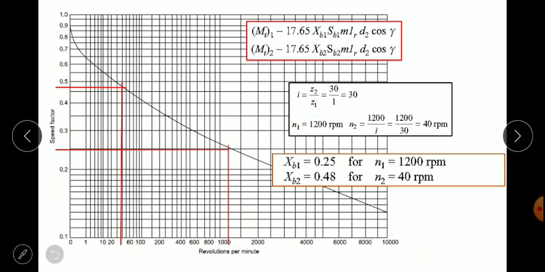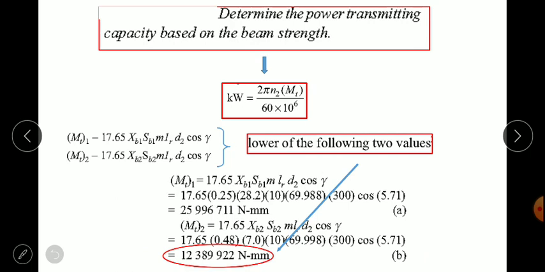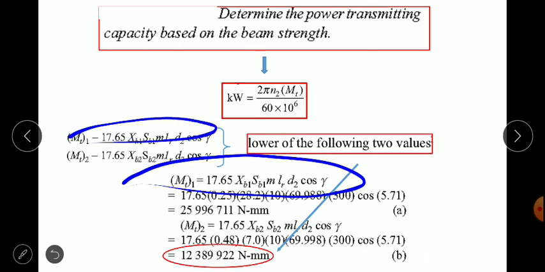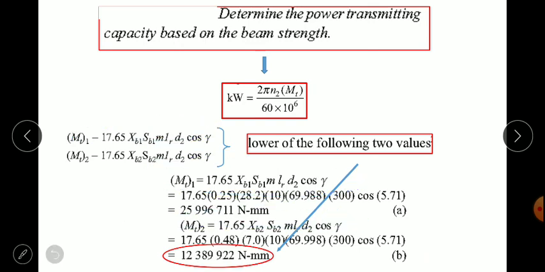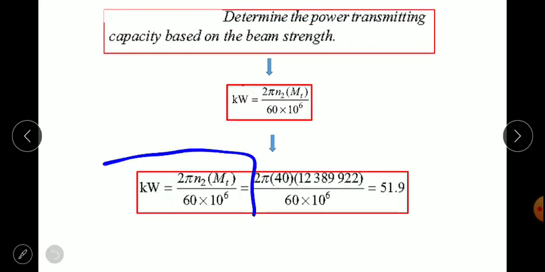So every time either the values in tabular form will be provided, or this chart will be provided. So you can get the values of xb1 and xb2. Just substitute the values in mt1, we can get mt1. Likewise substitute in mt2, we will get the value. And out of these both, which is the lower one? This one, 1288. So the following calculations can be done in your calculators. So we'll get this value. Out of these two, which is the lower one? This one. So this lower value will be substituted over here and we can get the kilowatt power, which is asked in our numerical. So just substitute the values.